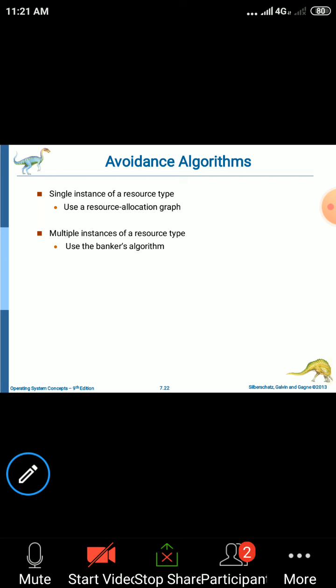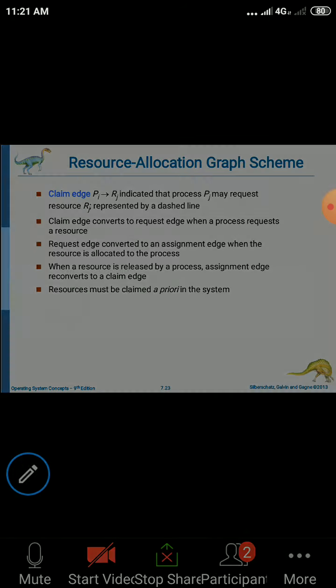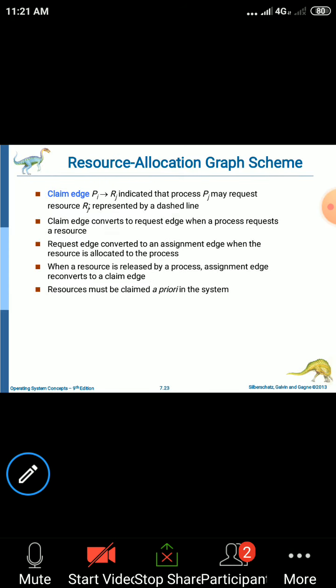So how can we avoid the system entering into the unsafe state? By using the resource allocation graph. As I said in the previous class, you already studied what a resource allocation graph is and how it is constructed, right?